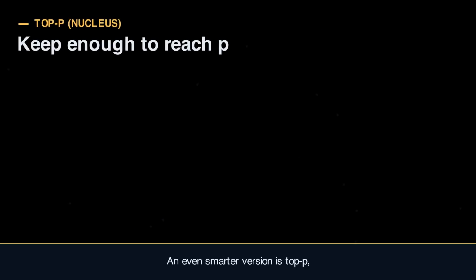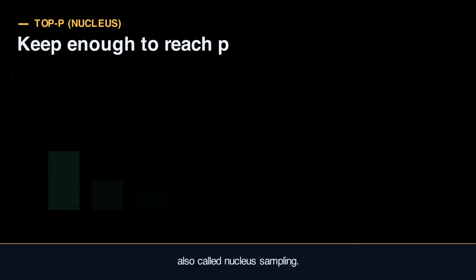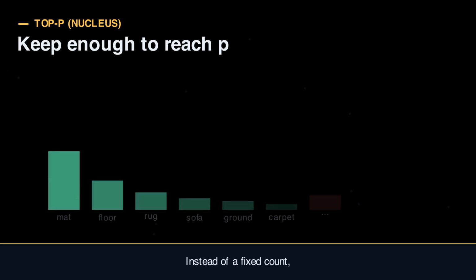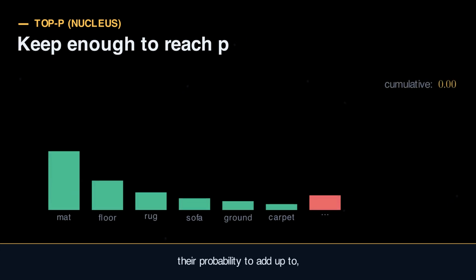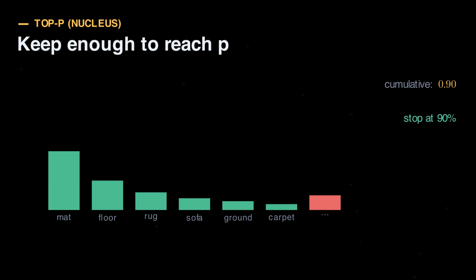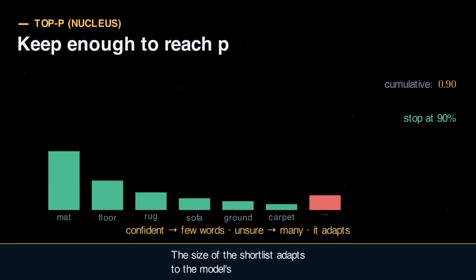An even smarter version is top P, also called nucleus sampling. Instead of a fixed count, we keep just enough of the top words for their probability to add up to, say, 90%. When the model is confident, that might be only 2 or 3 words. When it is unsure, it might be many. The size of the shortlist adapts to the model's own certainty.